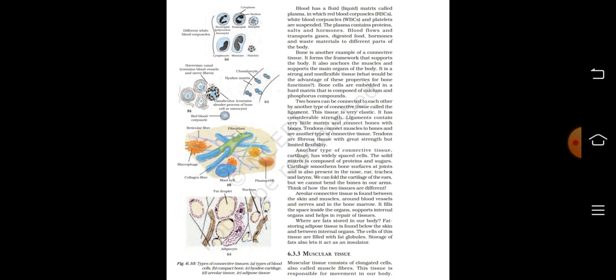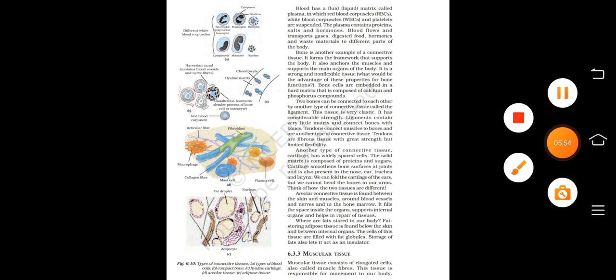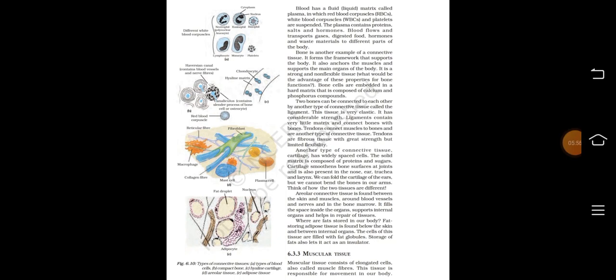Bone is another example of a connective tissue. It forms the framework that supports the body. It anchors the muscles and supports the main organs of the body. It is a strong and non-flexible tissue. Bone cells are embedded in a hard matrix that is composed of calcium and phosphorus compounds.